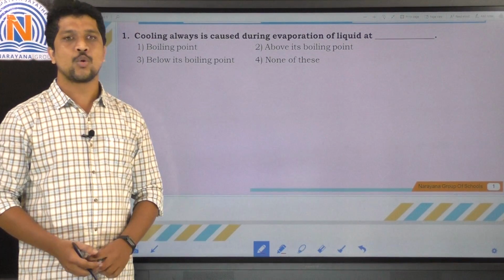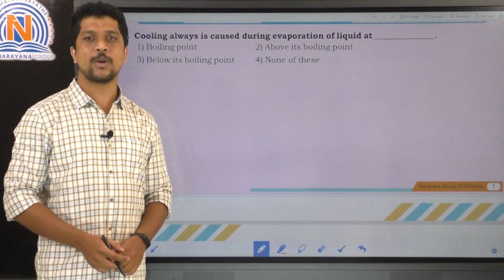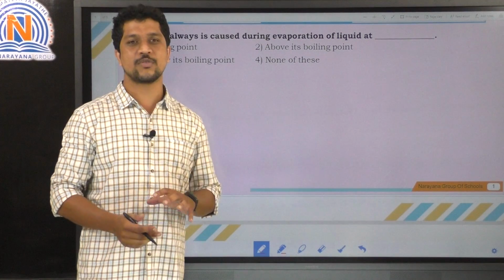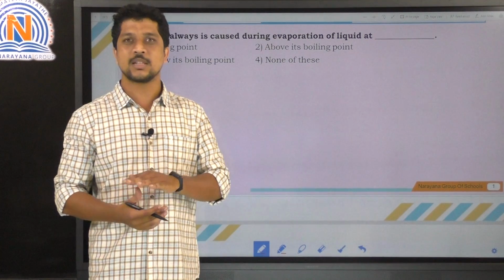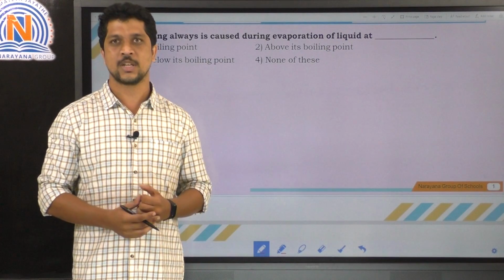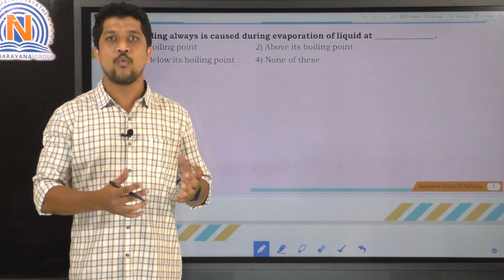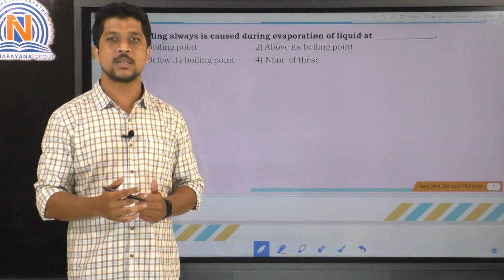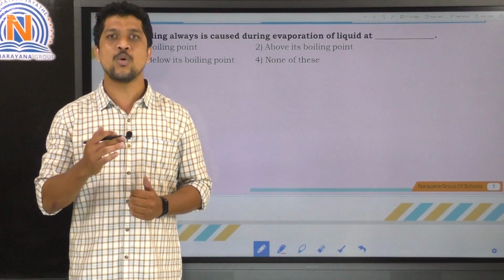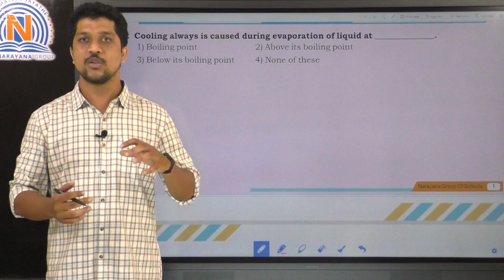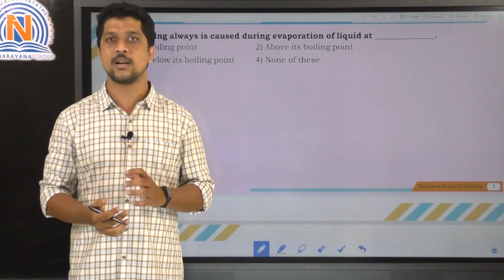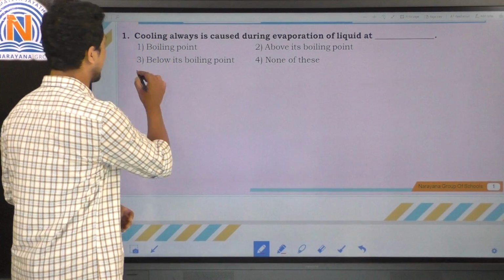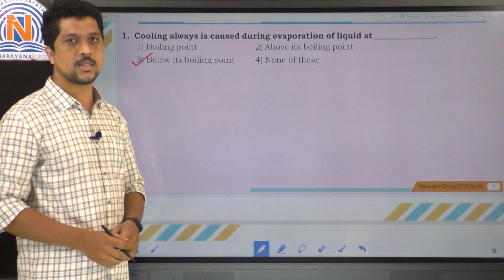Here the first question: cooling is always caused during evaporation of liquid at, right? So we know that evaporation is a surface phenomenon. That means in evaporation, the surface of the liquid is converted into gaseous state. While evaporation happens, we can observe the cooling phenomenon. So whenever this cooling happens, the liquid should be present below its boiling point. So the correct option is the third option, below its boiling point.